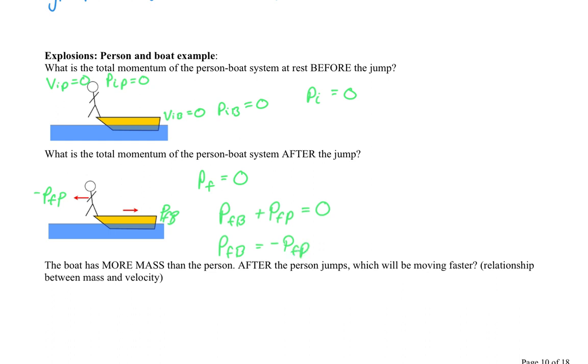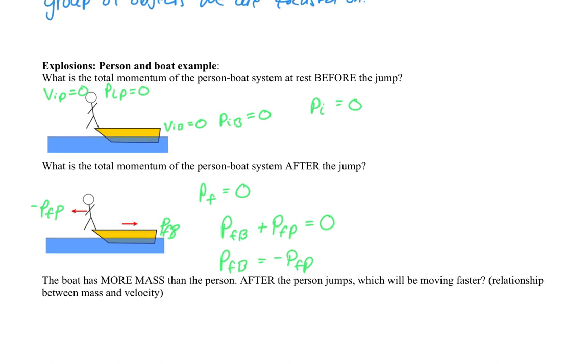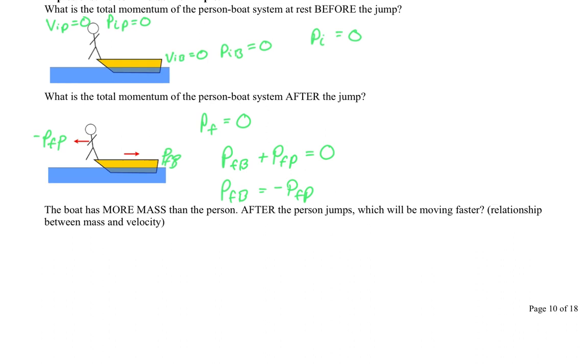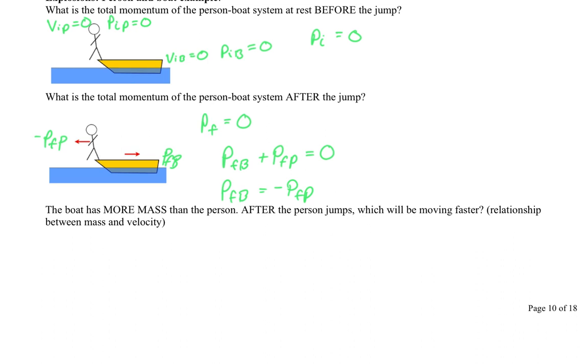So whatever it is, whether it's 50 kilogram meters per second or 100 kilogram meters per second, it doesn't matter. One's going to have, say, 100 kilogram meters per second of momentum. The other's going to have negative 100 kilogram meters per second of momentum. That's just the way it has to work for those to add to 0. So let's think about what this means for a velocity. And you can kind of reason this out a little bit first.